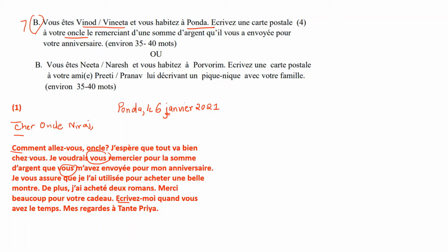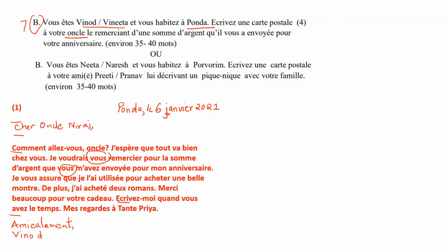Then after you write the body, you leave a line, and how do you end? You say amicalement. Okay, you can write this to the left, you can write it to the right as well, there's no problem. Amicalement, and then you write the name of the person. Write only one name, Vinod. Okay? Then, let's look at the second one.